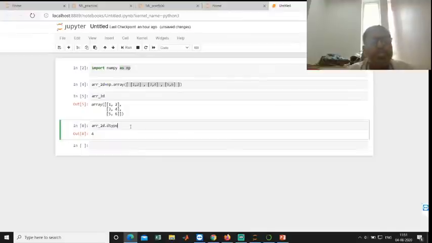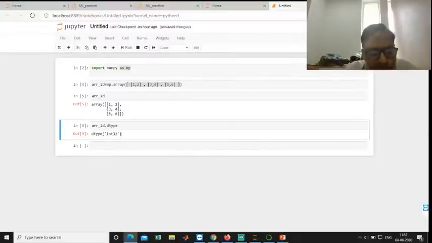There is one more attribute called dtype. dtype means data type. Here all these elements are of which type? Integer 32 type.